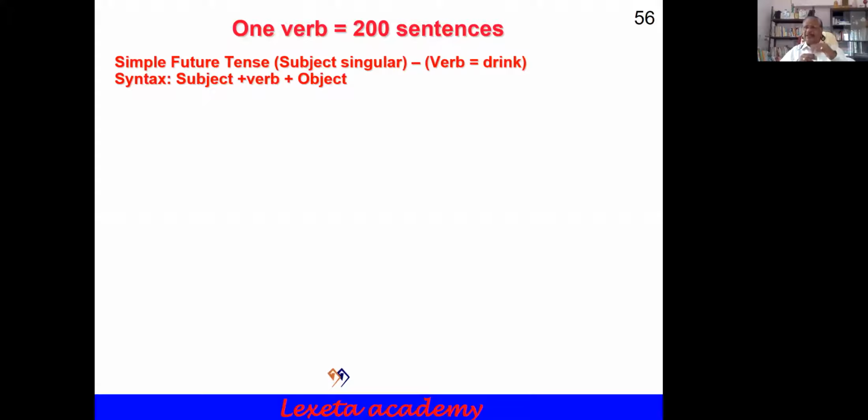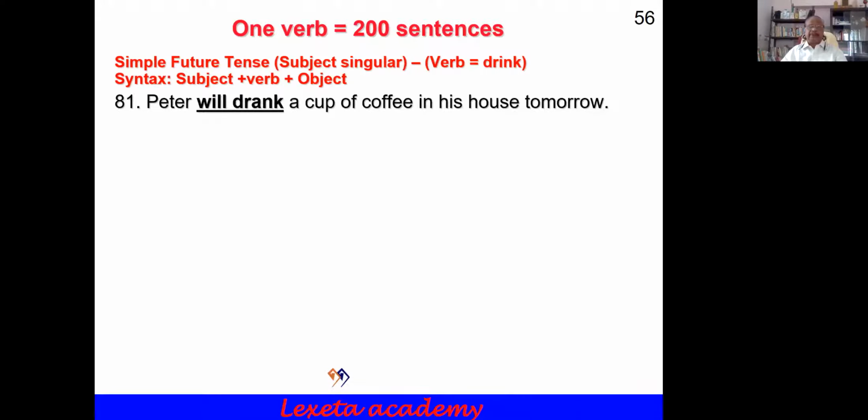For continuous, subject plus verb plus verb-ing plus object. Perfect: subject plus has or have or had plus past participle plus object. Perfect continuous: subject plus has or have or had, plus be verb, plus verb-ing plus object. This is the syntax. Here, Peter will drink.